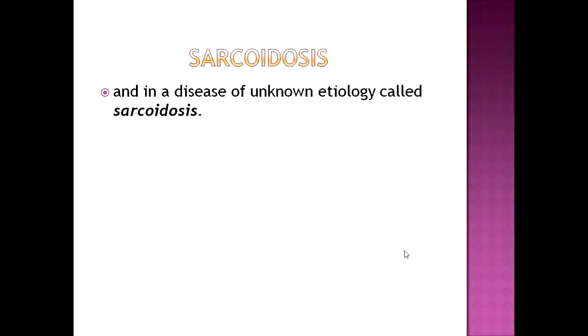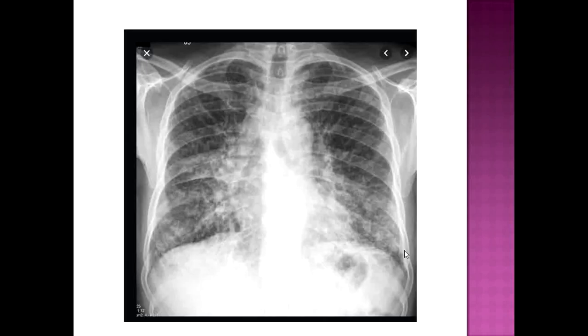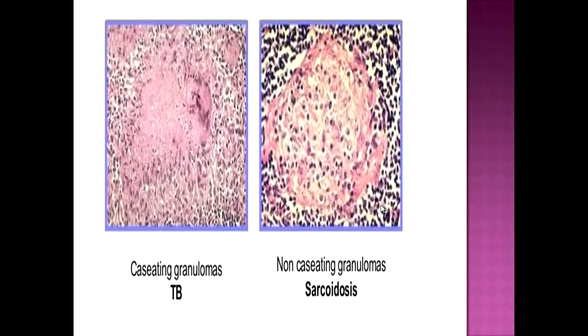Sarcoidosis is a disease of unknown etiology. The patient presents with bilateral hilar lymphadenopathy. Here are some differences between caseating and non-caseating granuloma. Those are found in sarcoidosis. There is absence of central caseation necrosis, while caseation necrosis is typical in tuberculosis.